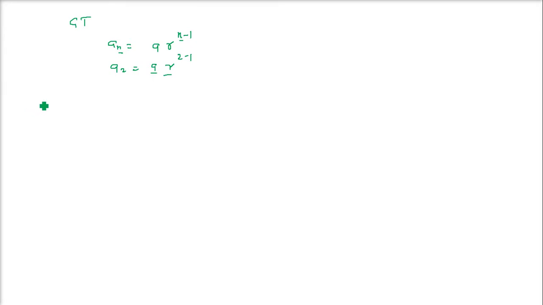There is a theorem that the nth term from the end of a finite GP, that means if you have A1, A2 like this, and it is till an. Now we need to find out the term.